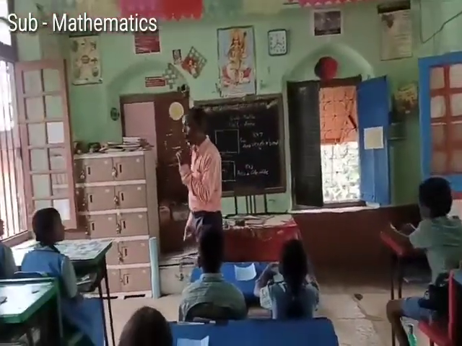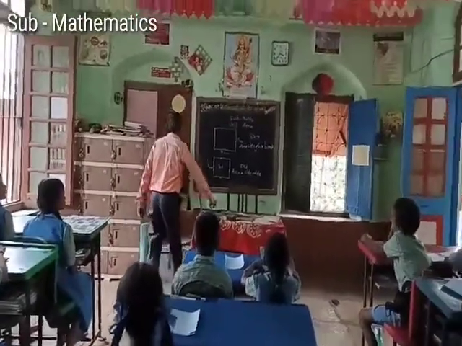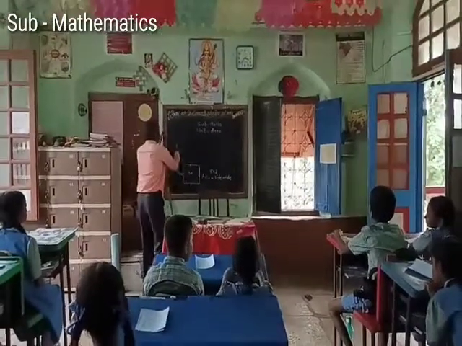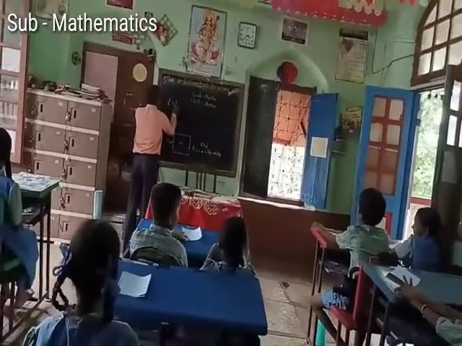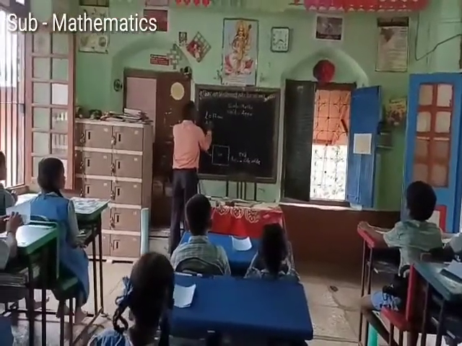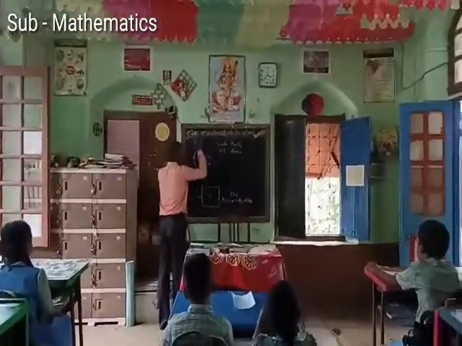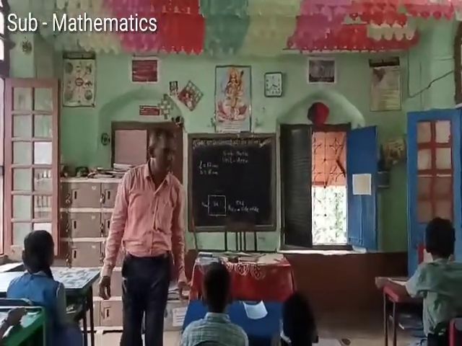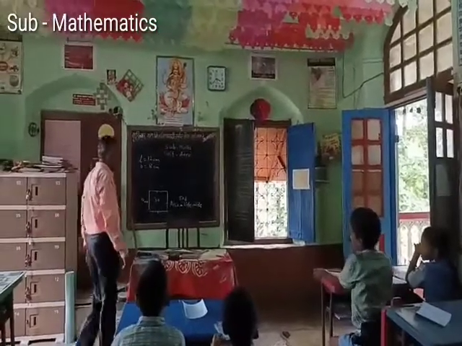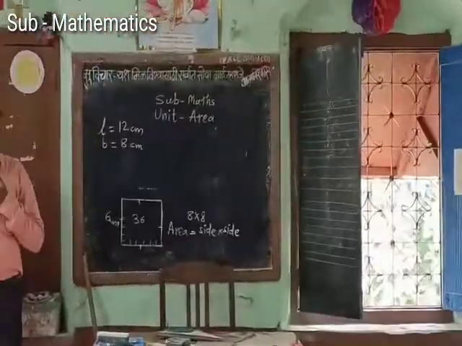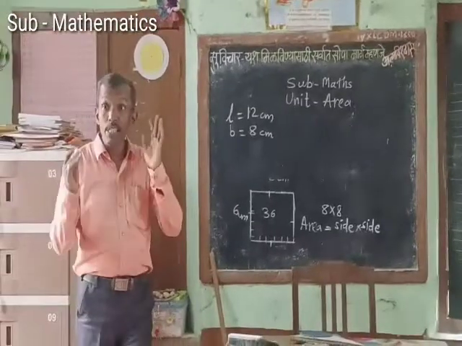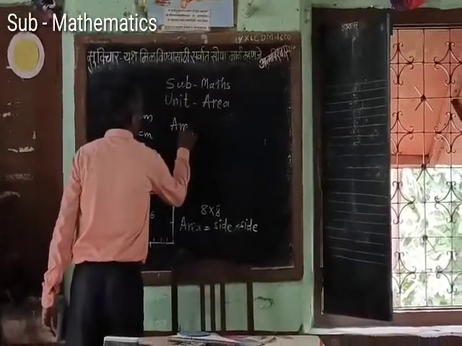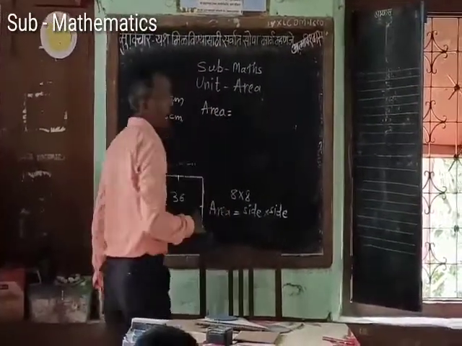Now you have to solve some examples. Suppose the length of the rectangle is 12 centimeter and the breadth is 8 centimeter. Can you calculate the area of the rectangle? I want not only answers, I want some steps. First write the formula.